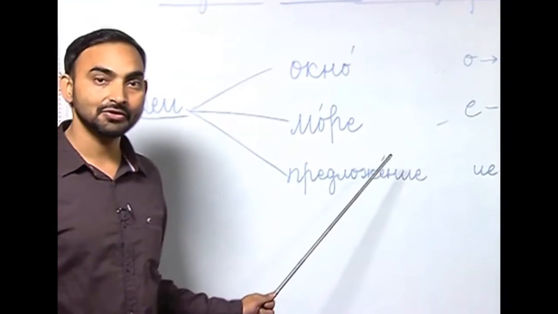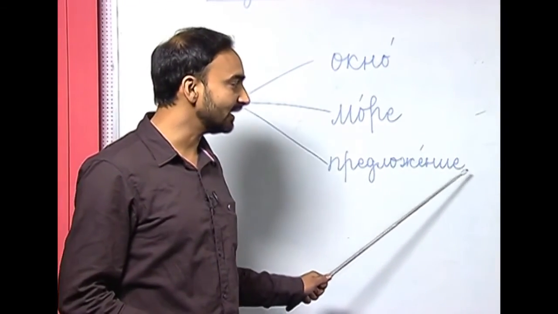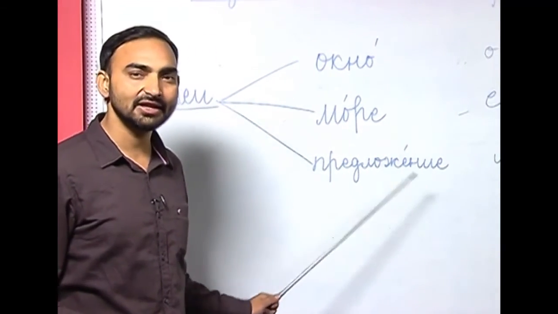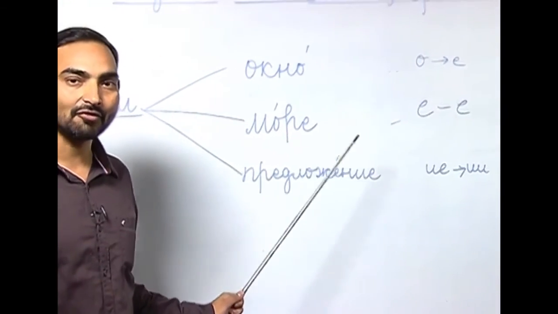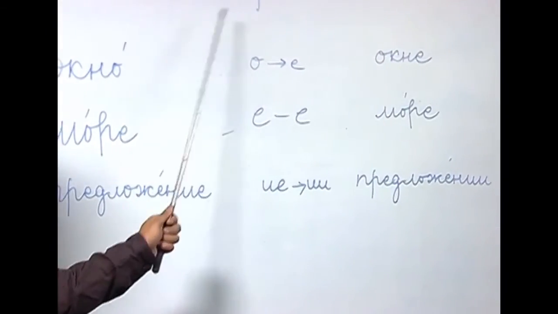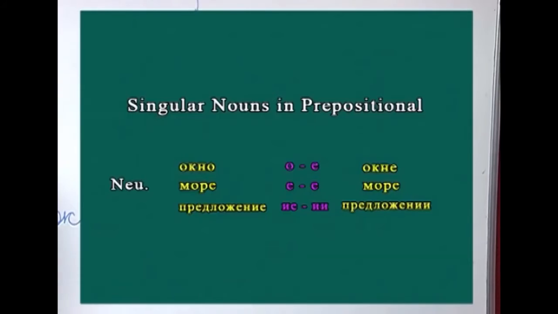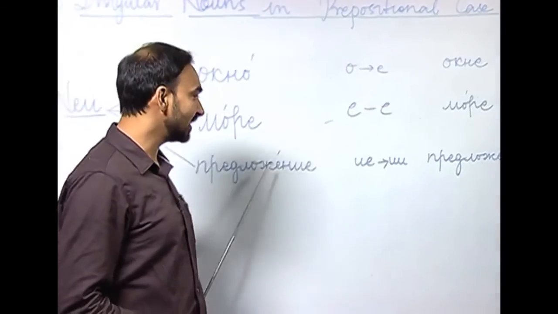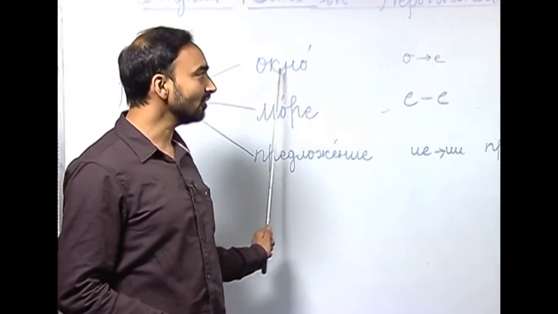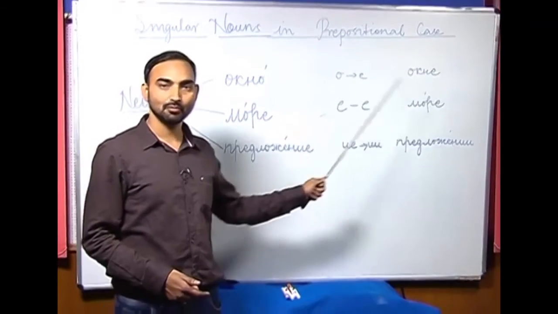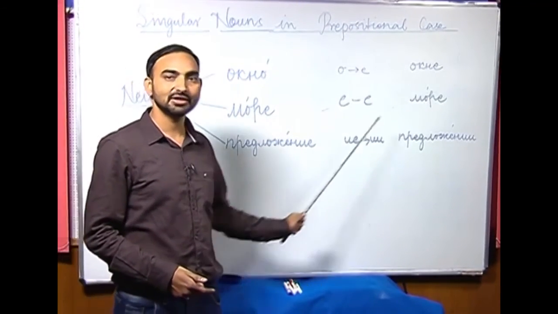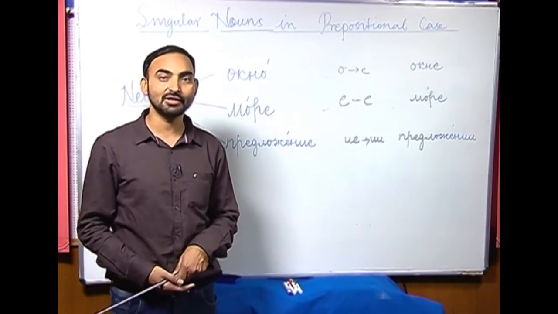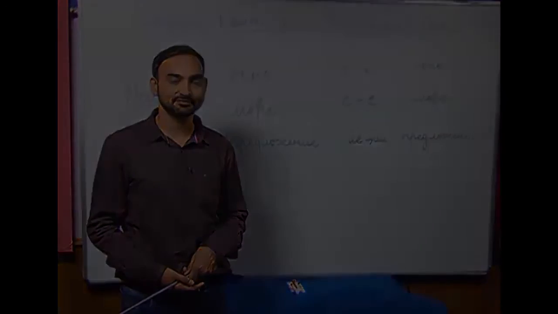And the last ending of neuter gender nouns are ye ending, like pridlashenie, sentence. How do we change the form of pridlashenie when we are using it in the prepositional case? Ea has to be replaced with e and e, like we did with iya ending in the feminine gender nouns. So, pridlashenie, pridlasheni. Akno, akne, more, more, no change, and pridlashenie, pridlasheni. So, that is all about how nouns decline in the prepositional case.